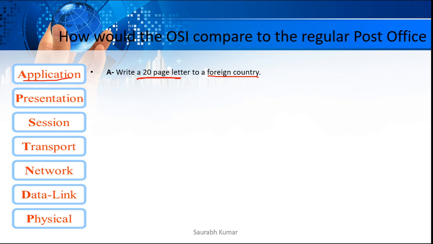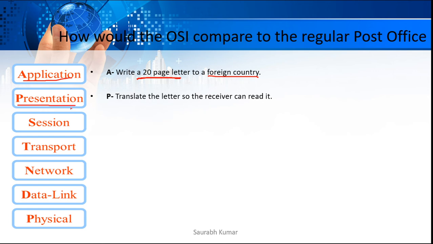Then once the writing of your letter is done, we translate the letter so that the receiver can read it. For example, if I am sending my letter to England, or China, or any other country where nobody knows English, then I have to translate my letter into that language so that they can easily read it. The presentation layer does the same in our computer.